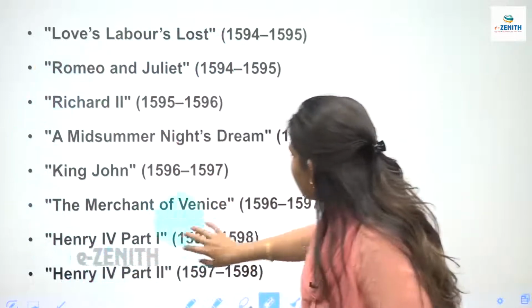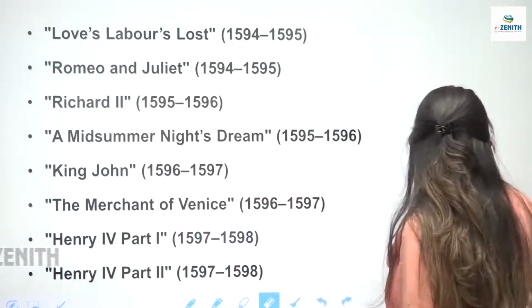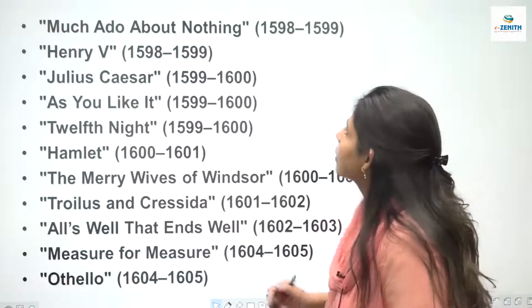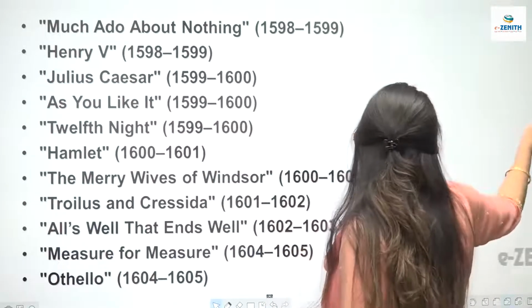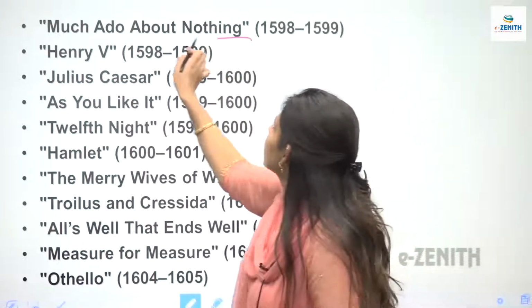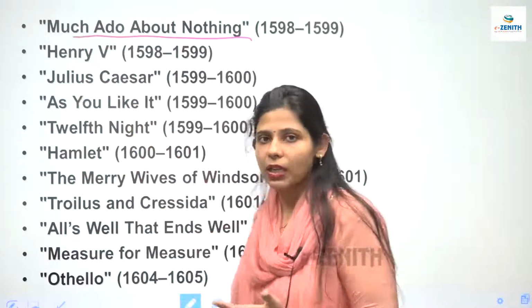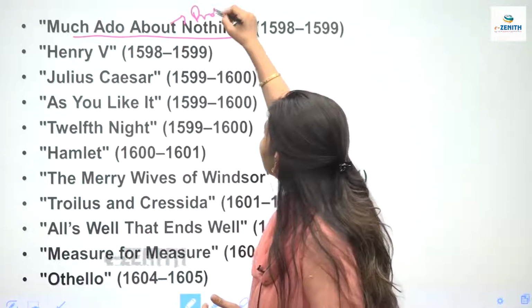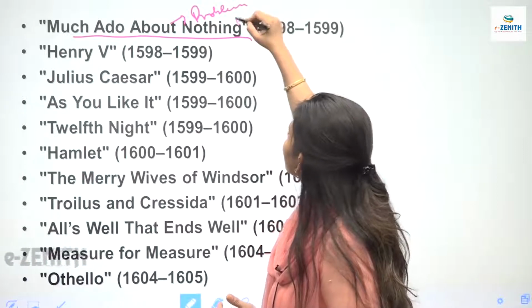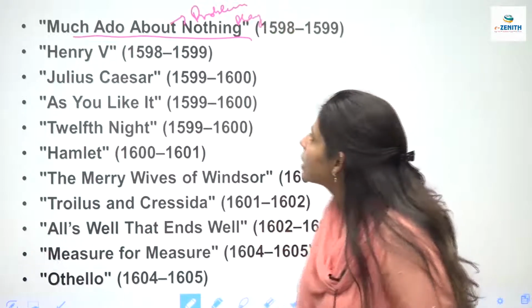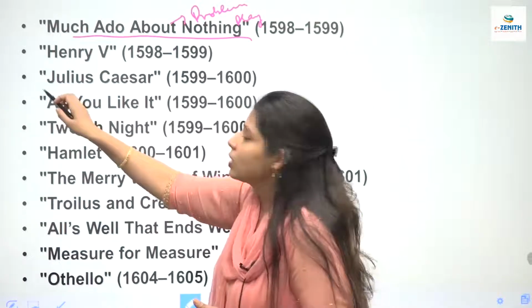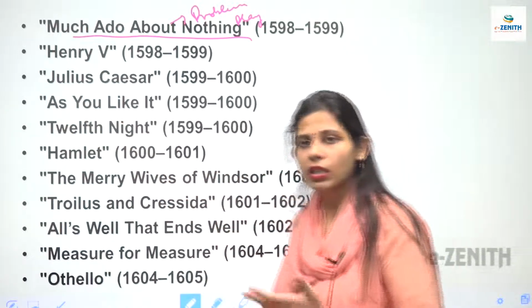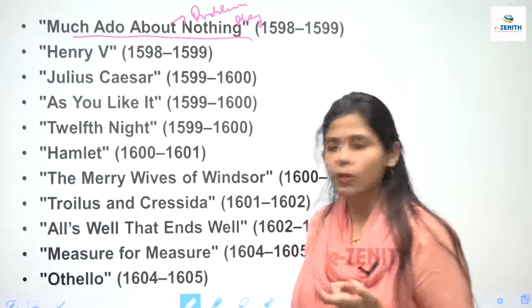Let's come to the other page. Yes, then we have Much Ado About Nothing. This is one of the problem plays by Shakespeare. Problem play है ये. Problem play by Shakespeare, right? Then we have Henry V, then Julius Caesar, another important play. We study it in 10th class CBSE board.